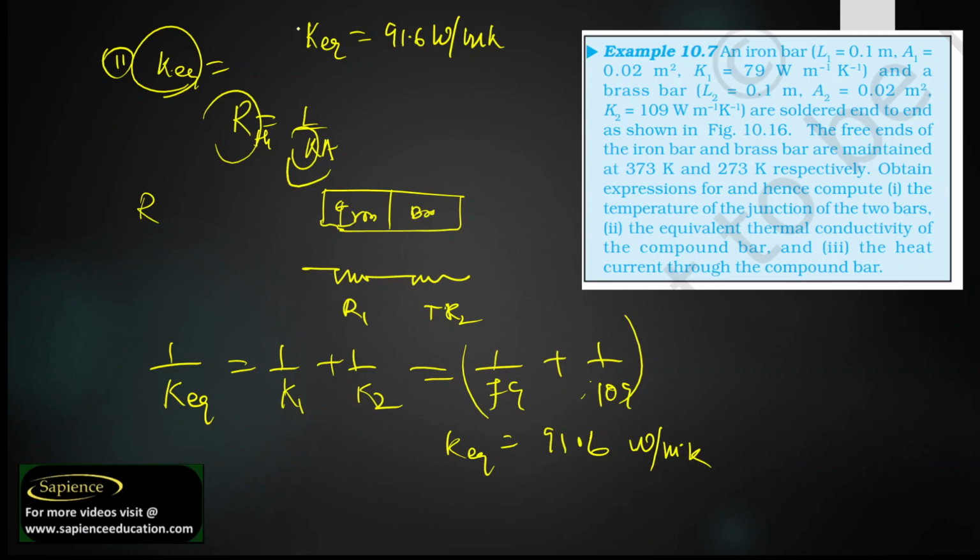So now we need to find the heat transfer rate. That is Q dot, equal to K into A by L into the change in temperature, that is T high minus T low.